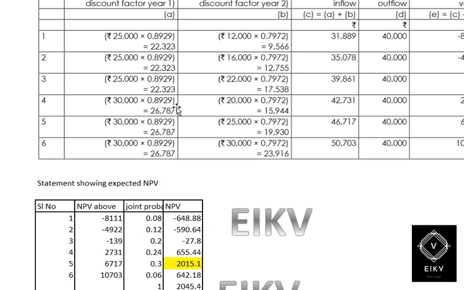We get 30,000 multiplied by 0.8929, which is the factor for the first year. And on the second year we have 3 different answers, which are 20,000, 25,000 and 30,000 multiplied by 0.7972, the factor for the second year. When we take the total, we will get 42,731, 46,717 and 50,708.